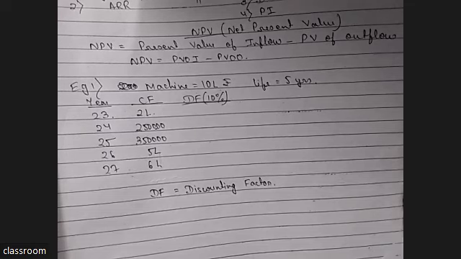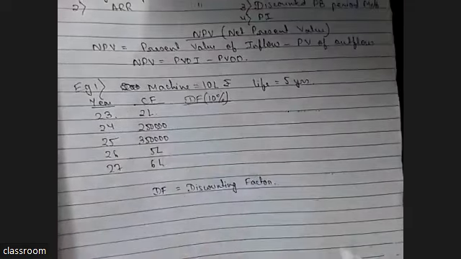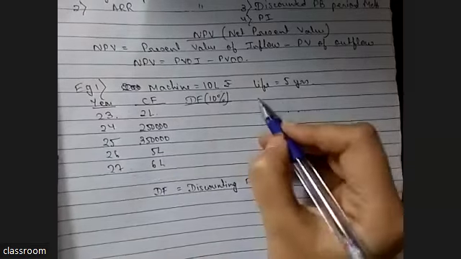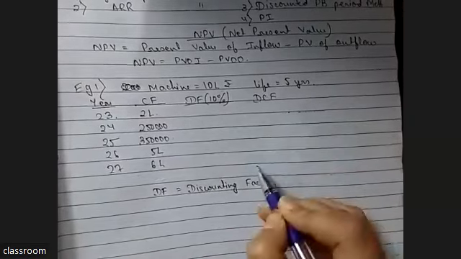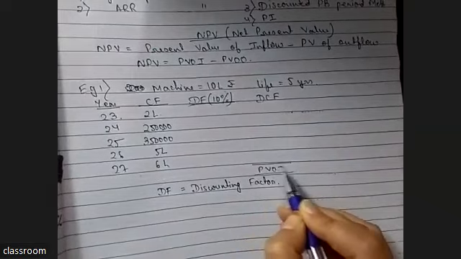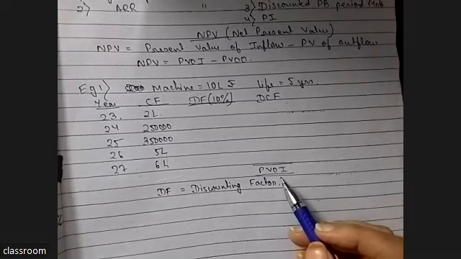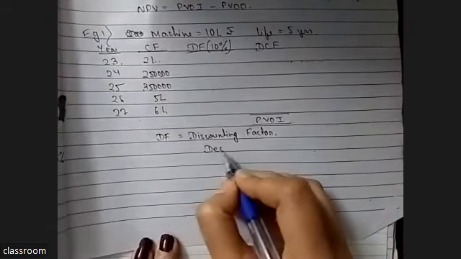Yes, ma'am. So from where will you get your present value of inflow? After discounting, the discounted cash flow after totaling is your present value of inflow. Yes, ma'am. So how will you take the decision? Do you know the decision making criteria? No, ma'am.